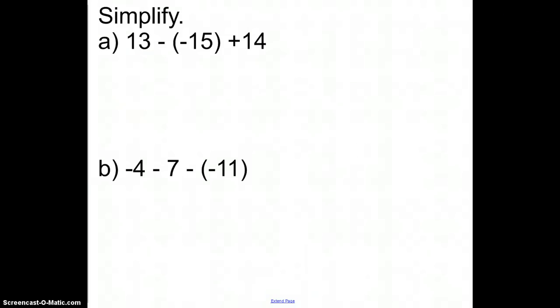Okay, now here's a couple of them, and when we start to deal with subtraction, there's going to be another piece we're going to have to deal with here. In this case, there's one piece that you need to remember, and that's that two negatives make a positive. So this is really like writing a statement like this. So 13 and 15 and 14, if I were to add them all together, would give me 42.